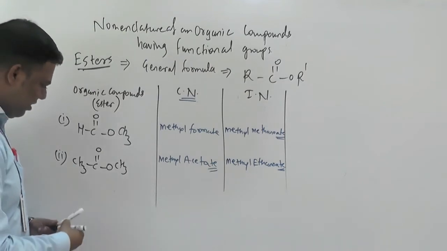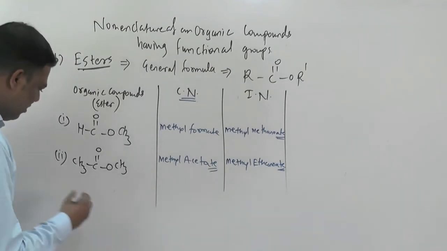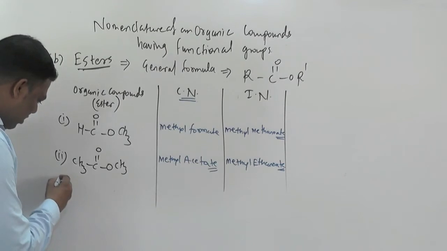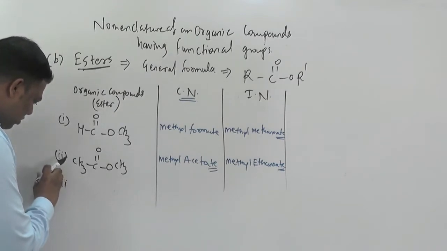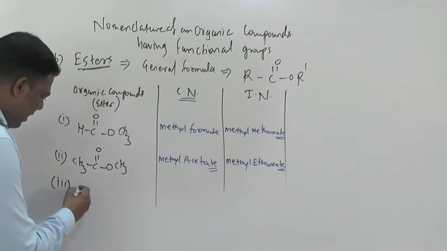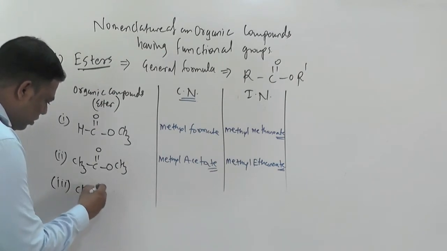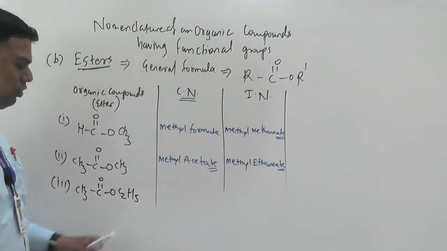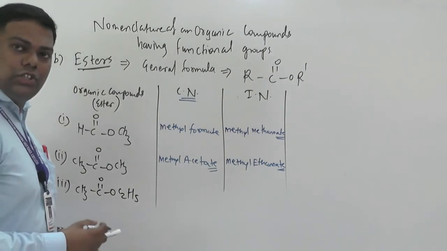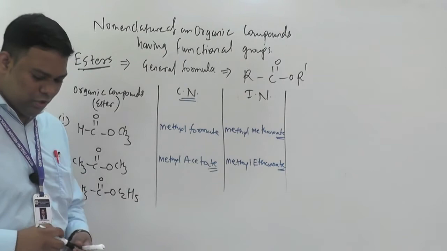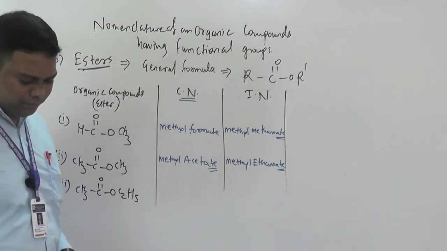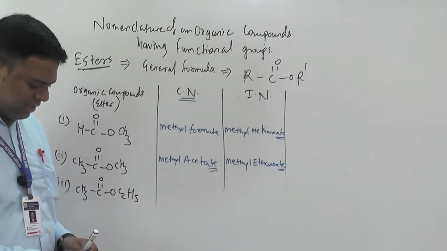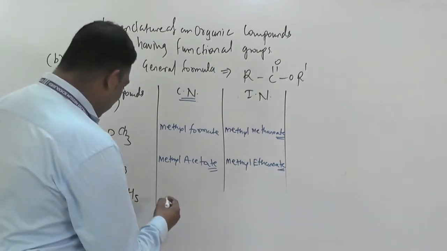Now see here. Third. Whatever third. Okay. So see here. Third I will write suppose CH3COOC2H5. So this C2H5 I can write CH2CH3 also. Yes or no? Understood? So beta here what will come here?